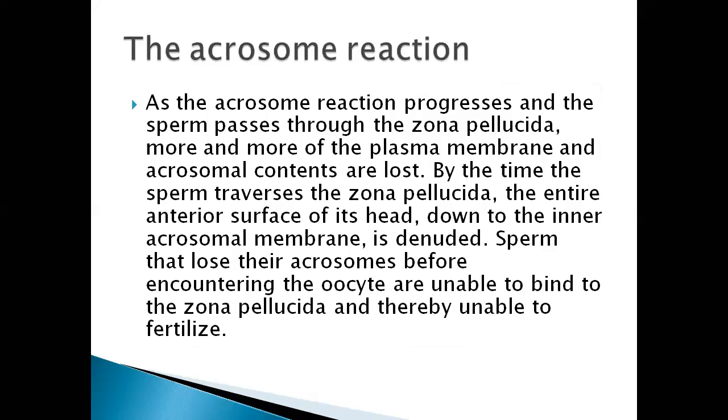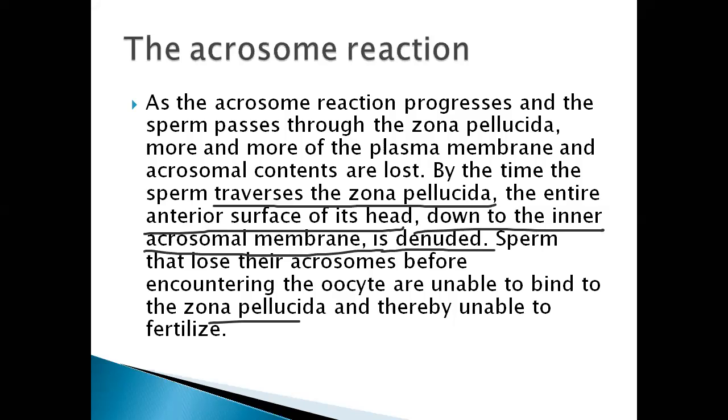Okay. So then, as the acrosome reaction progresses and the sperm passes through the zona pellucida, more and more of the plasma membrane and acrosomal contents are lost because we utilize them. By the time the sperm traverses through the zona pellucida, the entire anterior surface of its head down to the inner acrosomal membrane is denuded. The sperm that lose their acrosome before encountering the oocyte are unable to bind the zona pellucida and thereby unable to fertilize.